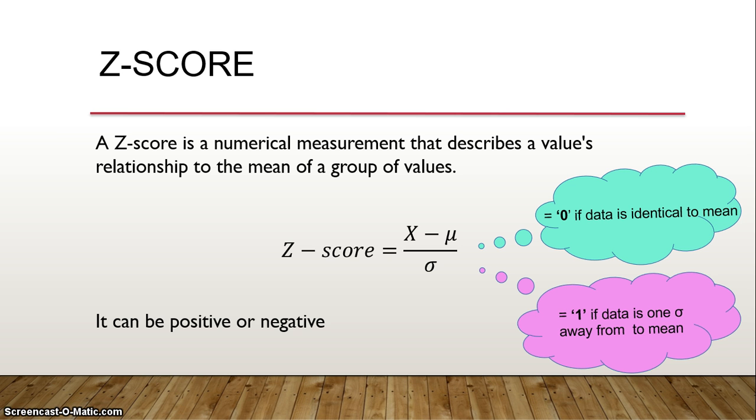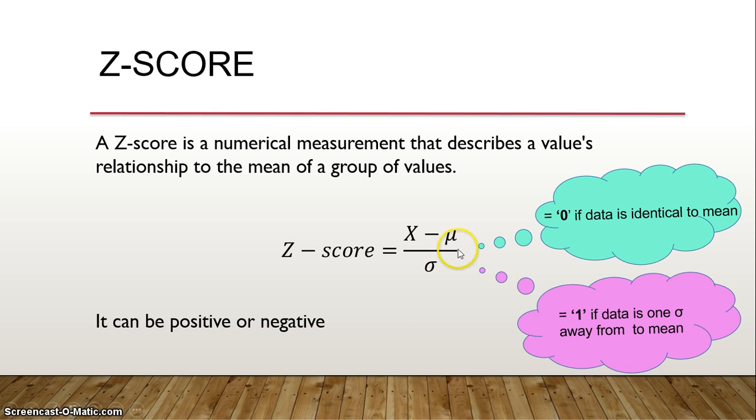So coming to the z-score, it's actually a numerical measurement that describes a value's relationship to the mean of a group of values. So when you take a mean of a group of values, from there if you want to measure how each parameter is varying, that is what we use z-score for: x minus mu by sigma. So we calculate the expectation of x minus mu by sigma to actually see the deviation.